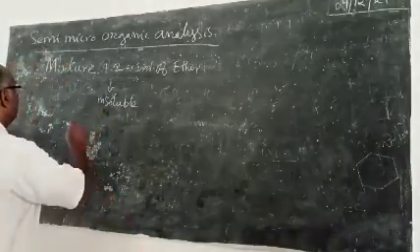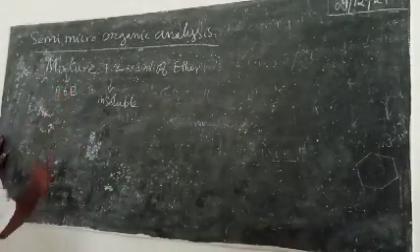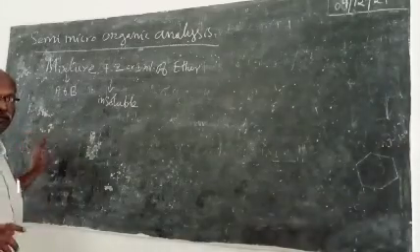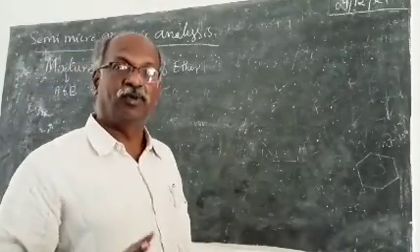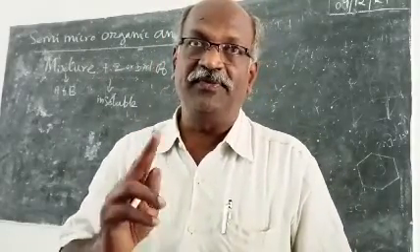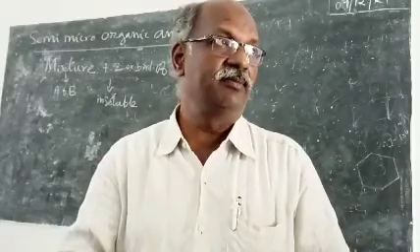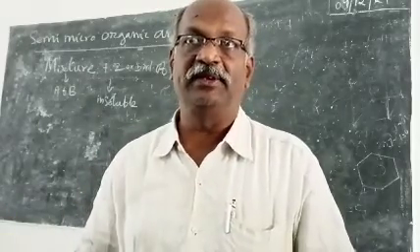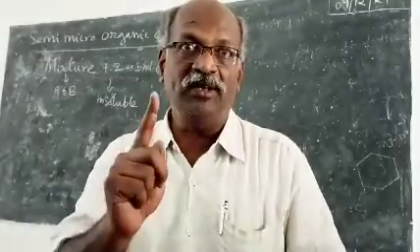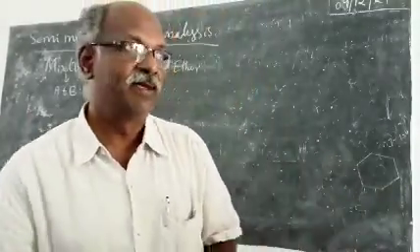I give you a mixture of compounds A and B. Both the compounds will not be insoluble. Both the compounds may be soluble. In the mixture we have compounds A and B. Maybe both of them may be soluble. We can separate. But both of them will not be insoluble. One compound is insoluble, other compound is soluble.